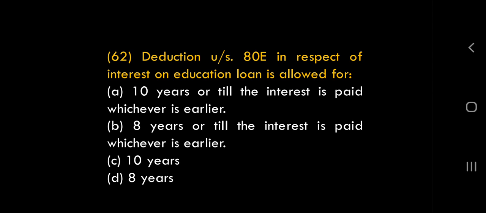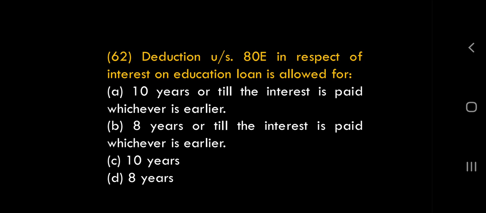Okay. Chalo, let's move on to the question. 62. What is the 62nd question? Deduction under 80E. E for education here. How many years can you claim the deduction of interest on such loan? The answer is maximum 8 years. Yes, maximum 8 years. It is not exactly 8 years. It is maximum 8 years. How many years are you paying interest? Or 8 years, whichever is lower.